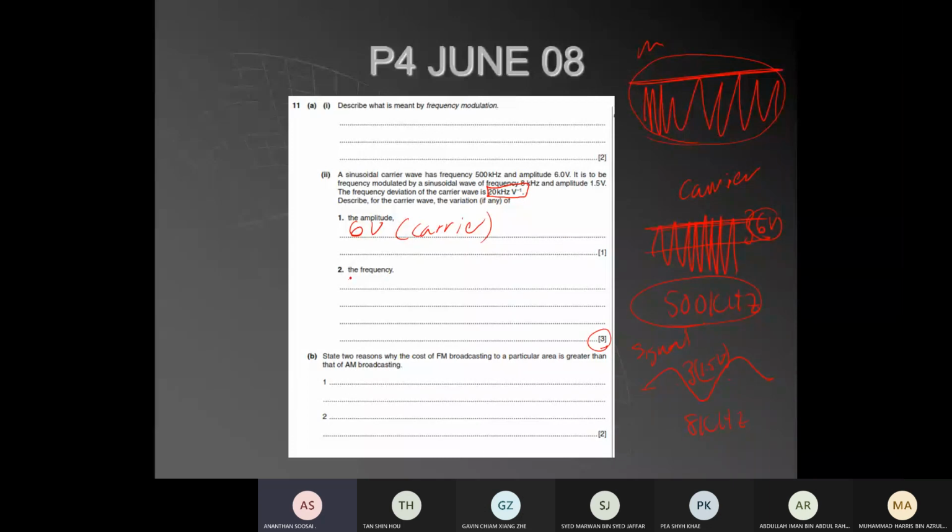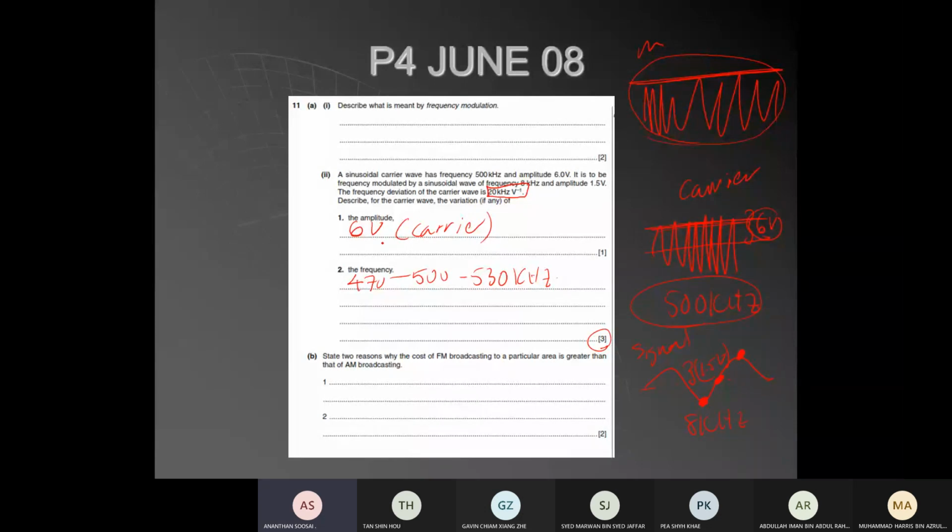So how is the frequency going to vary? It's going to be 470, 500, 530 kilohertz, correct? 470 happens when the signal is at the lowest point. Then when the signal goes to the crest, it becomes 530. When the signal is at the equilibrium, it becomes 500.